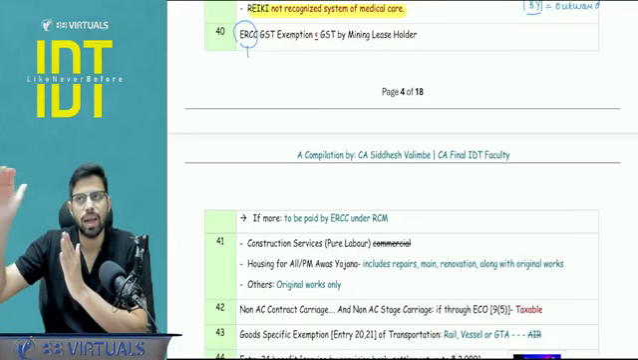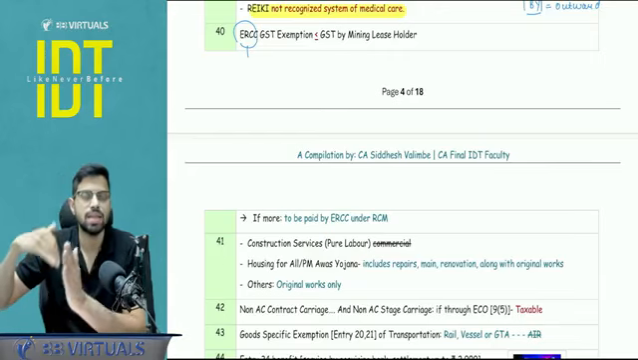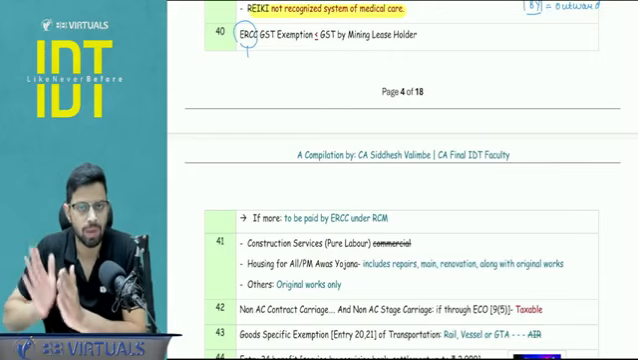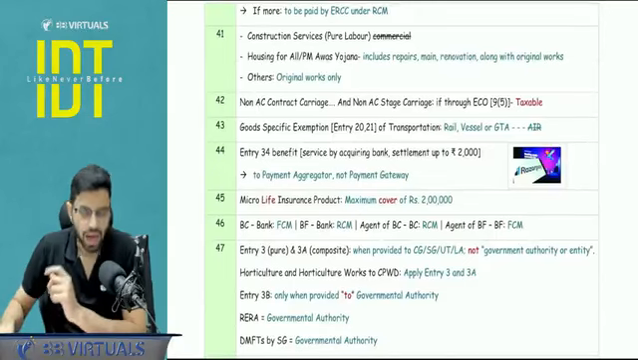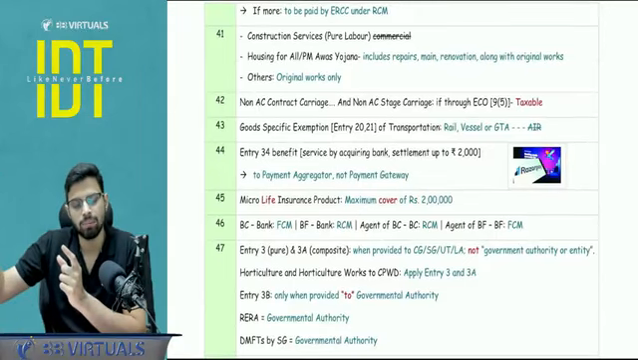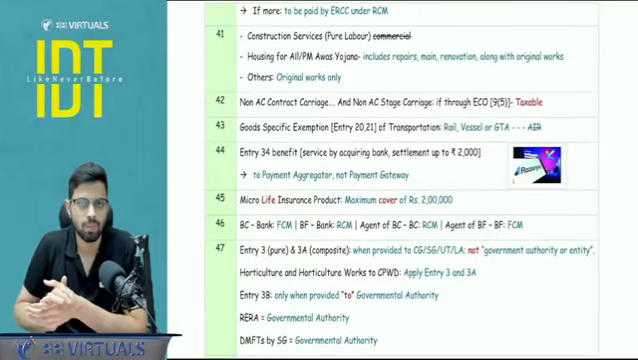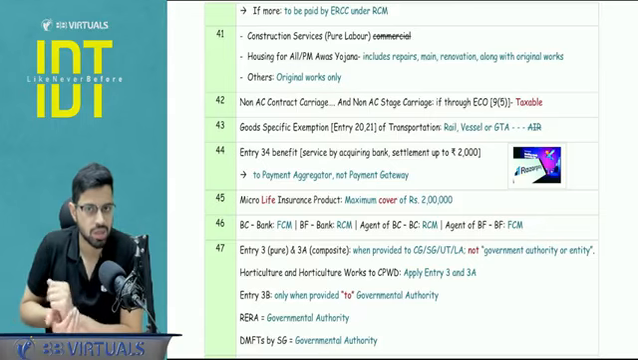If, let's say, the mining lease holder's GST is 10 and the ERCC is 12, then 2 rupees has to be paid by the ERCC. If it is up to 10, it is exempt, right? And in my example of 12, the 2 rupees that has to be paid by the ERCC will happen under the reverse charge mechanism.